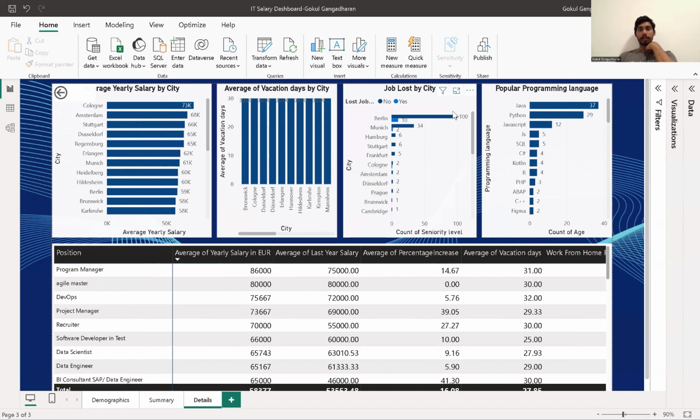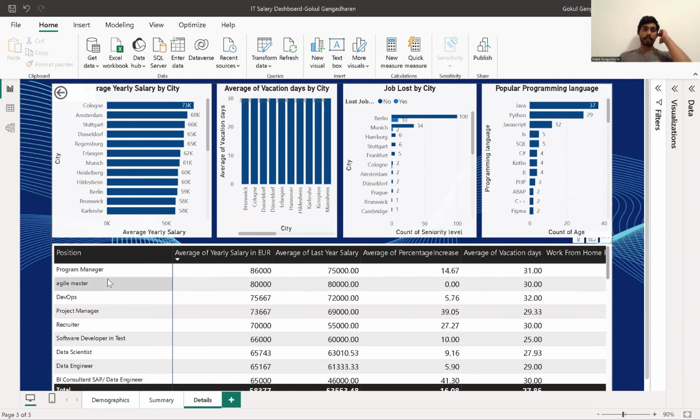And almost 10 females working in Berlin lost their jobs because of COVID, and Java is the most popular programming language used by females.